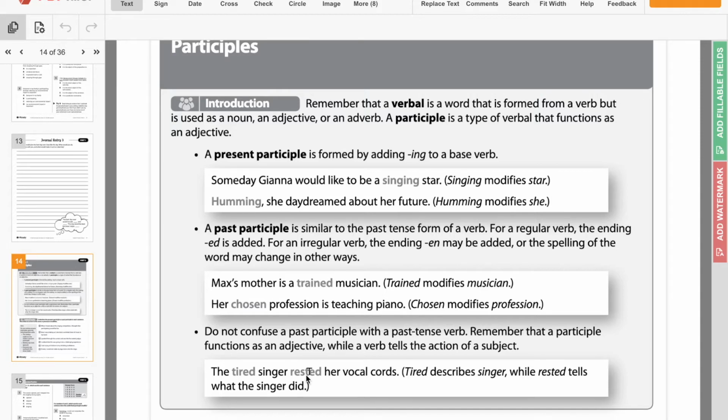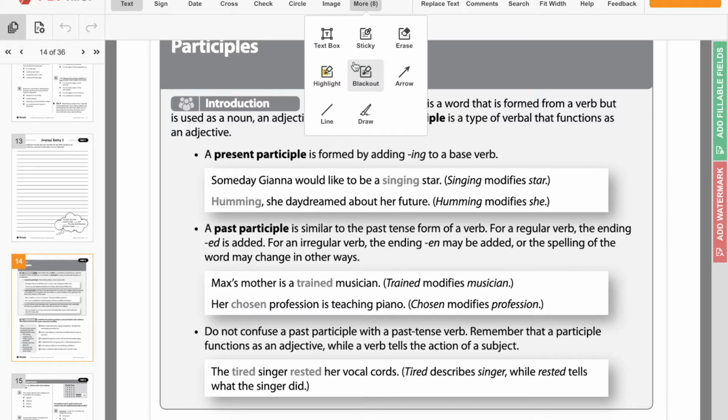So this here is our past participle. This is just a verb. It's not a verbal. It's just a verb because it's not describing her. It's just what she actually did, which makes it just a verb.